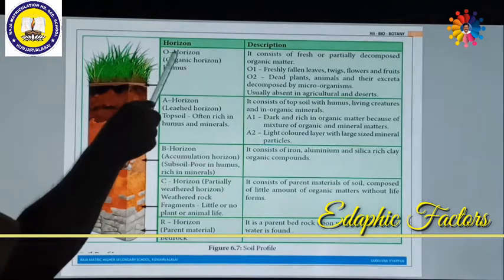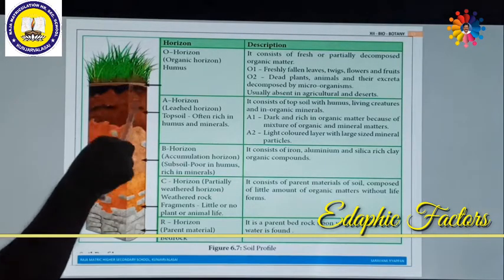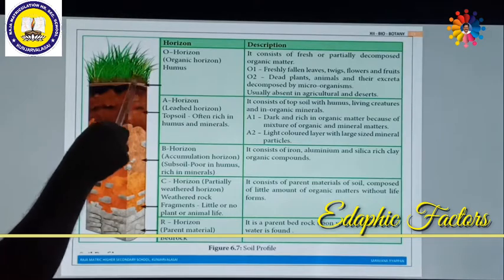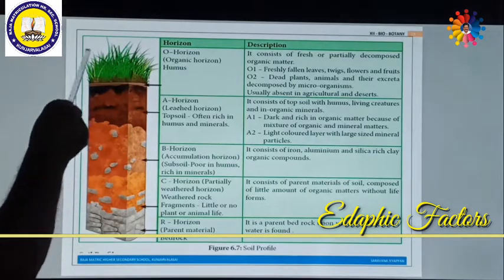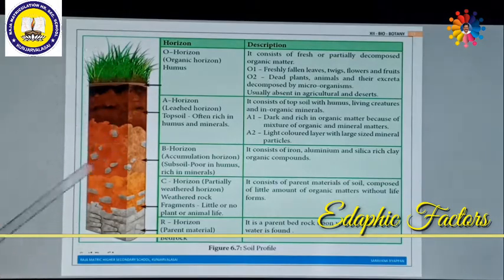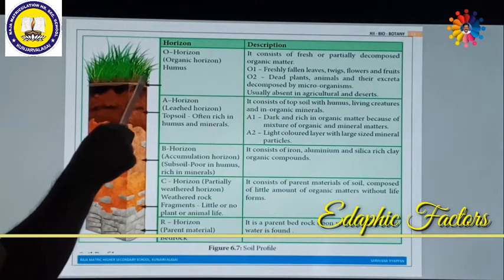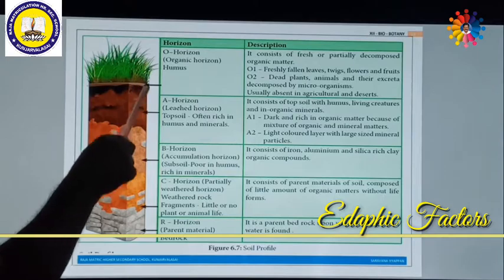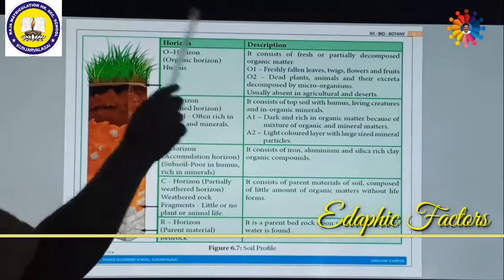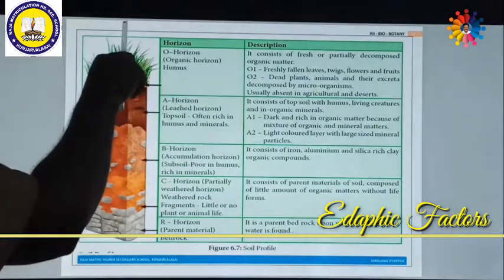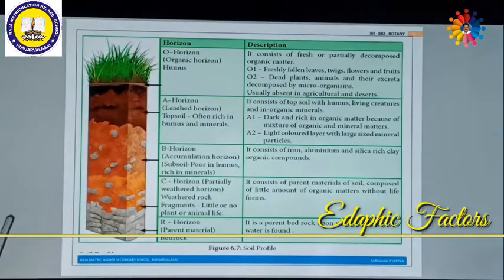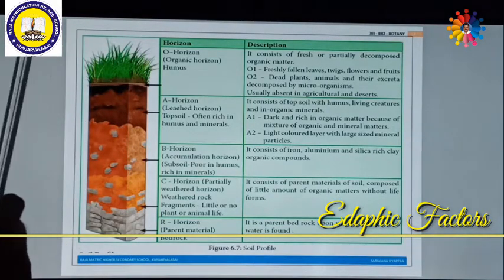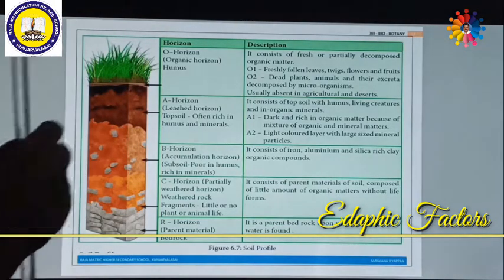So this O horizon is further divided into 2 horizons, that is O1 and O2. This O horizon consists of fresh or partially decomposed organic matter. O1 is the topmost layer, O2 is below it. O1 has freshly fallen leaves, twigs, flowers and fruits.